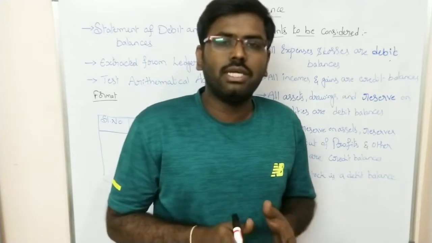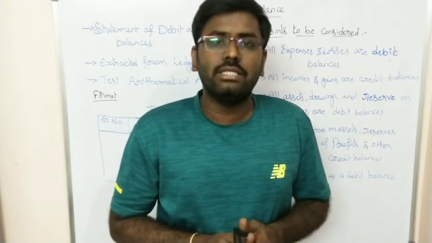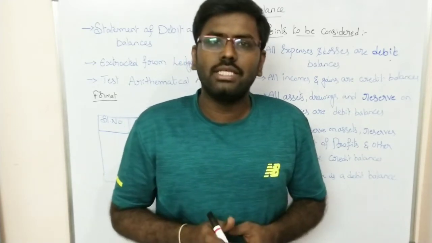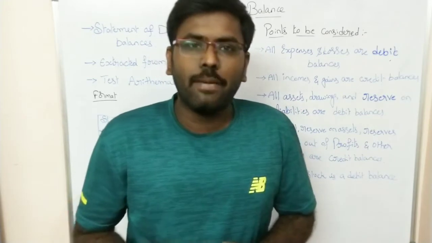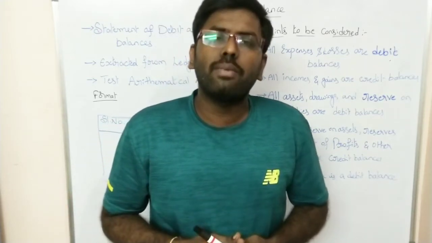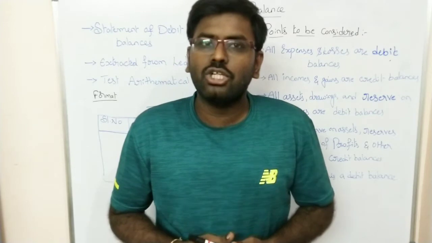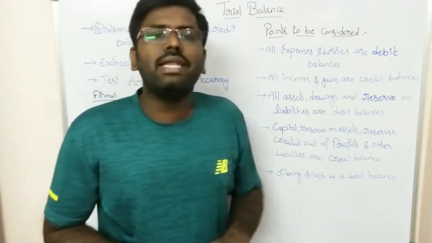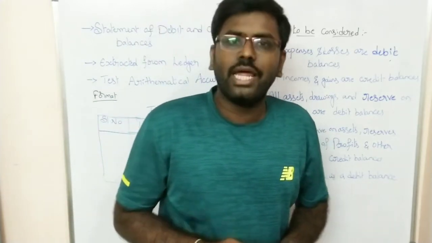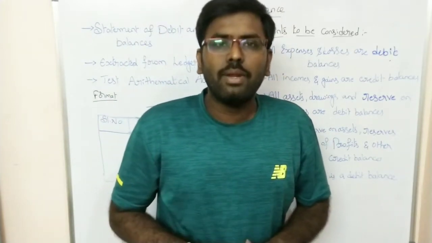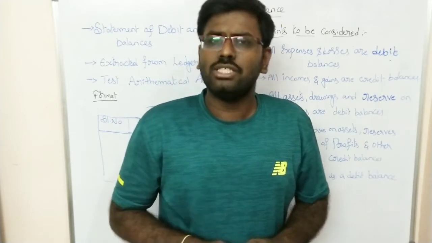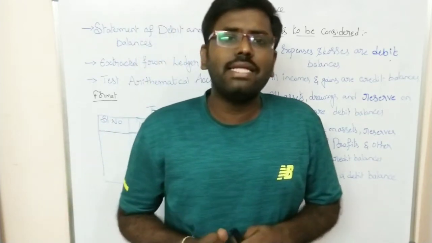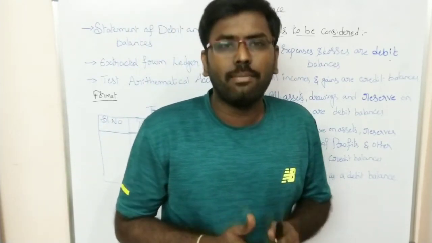So as we have seen, first we will prepare the journal entries and then we will prepare ledger accounts through the journal entries. Once the ledger account has been completed, then we will prepare the third type of financial statement, which is called the trial balance. So the trial balance is the third type of financial statement which we will prepare under the financial statements. So now what is trial balance? Trial balance is a summary of debit and credit balances.